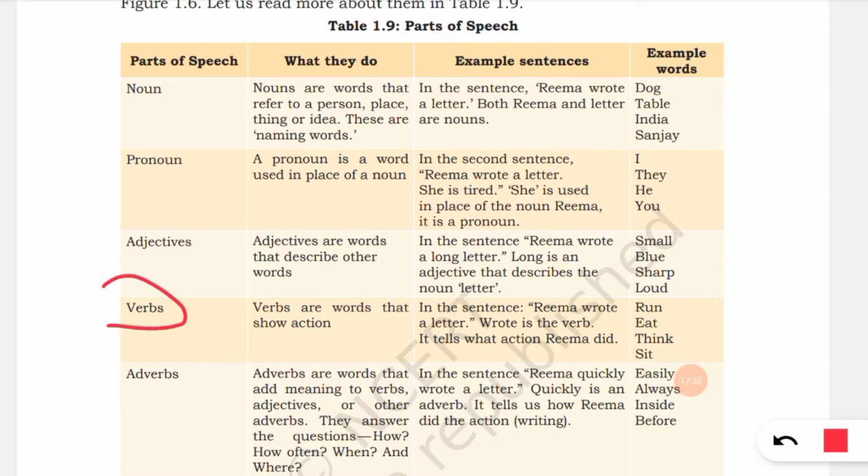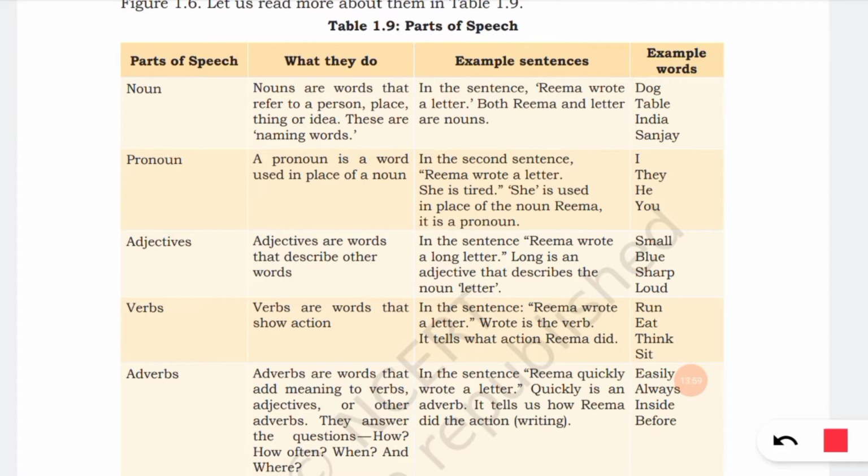Next is verbs. Verbs are words which show action. Any action-showing words are called verbs. In the sentence, Rima wrote a letter, the action being performed is wrote, that she has written something. Writing is an action, so wrote is a verb. Wrote is the verb; it tells what action Rima did. Run, eat, think, sit, all actions are verbs.